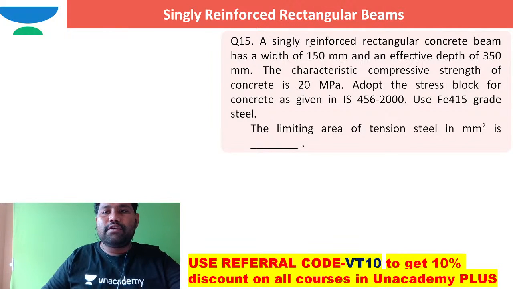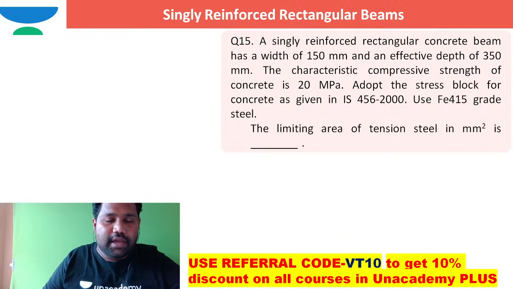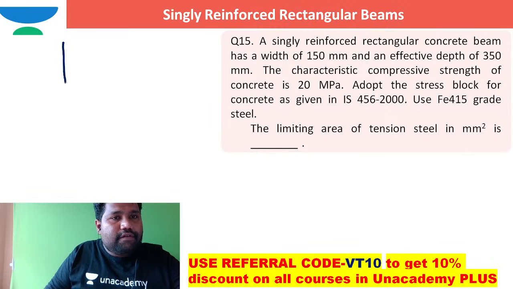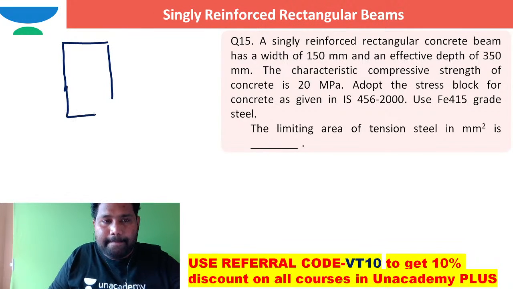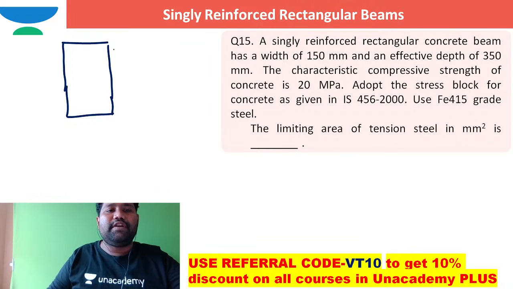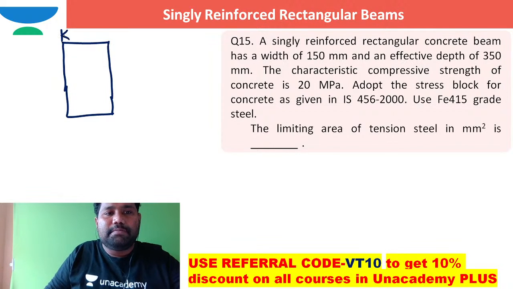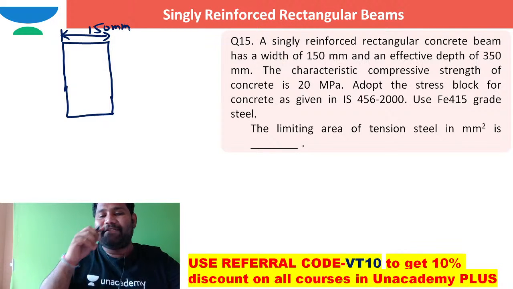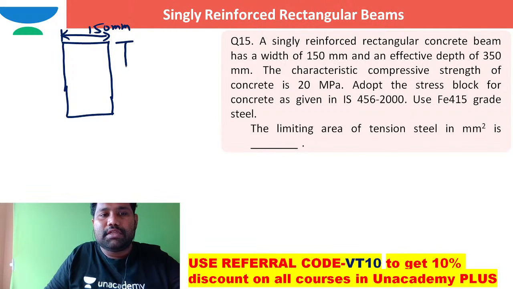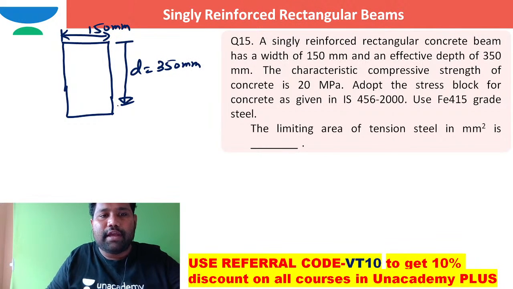A singly reinforced rectangular concrete beam has a width of 150 millimeter and an effective depth.